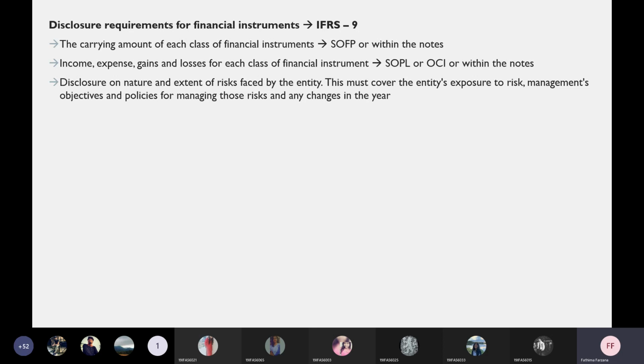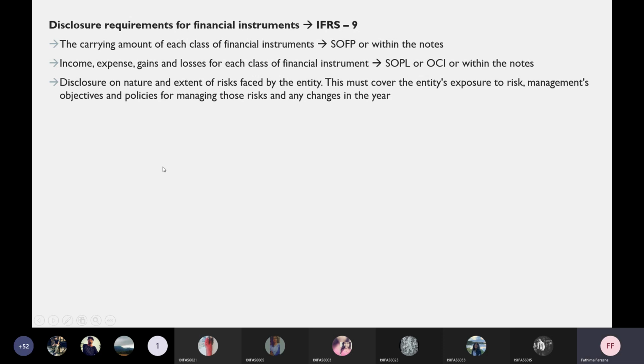Then any income, expense, gain or loss for each financial instrument can be shown in SOPL or other comprehensive income or within the notes. That is workings, certain workings. But in general, we have a habit of working out in the notes and taking the amount to the SOPL or SOFP, so we are going to follow the same.